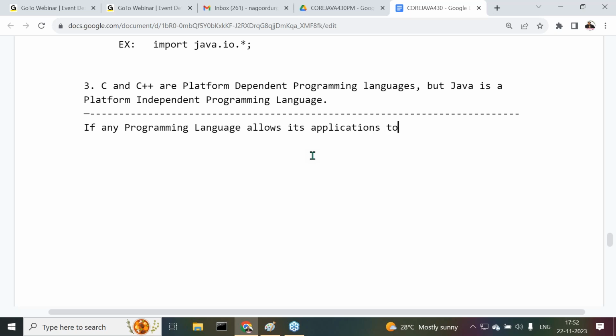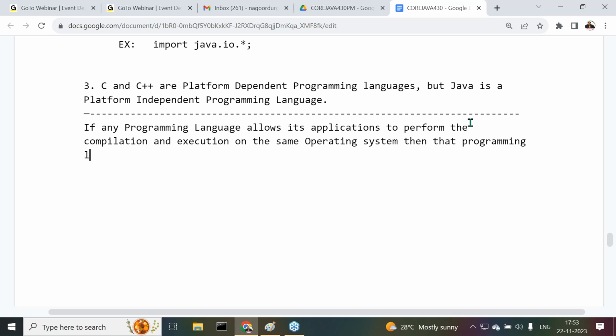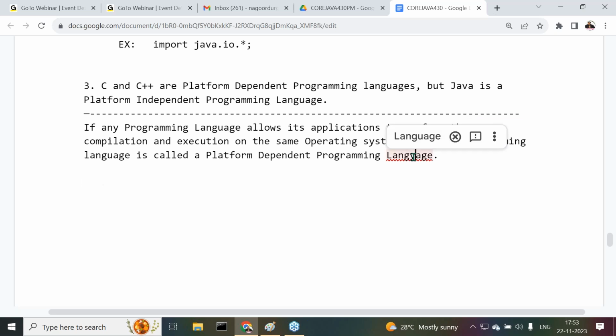If any programming language allows its applications to perform the compilation and execution on the same operating system, then that programming language is called a platform dependent programming language. Examples here I'm telling you: C and C++.